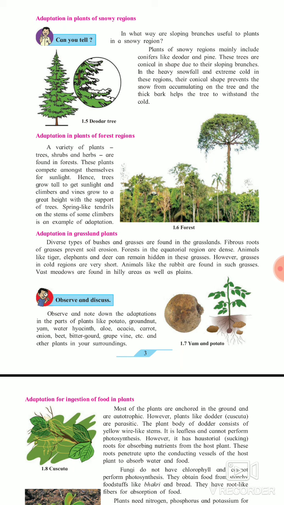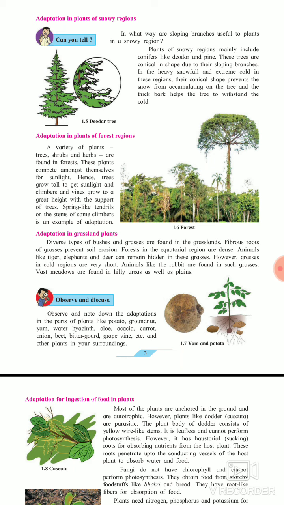But each and every plant does not need such an amount of water, so it is not good for that particular plant. That's why the branches of this plant are like a slope, so that the snow after snowfall does not accumulate, which means it does not stay on that particular leaf of the plant. That's why the branches are sloping.